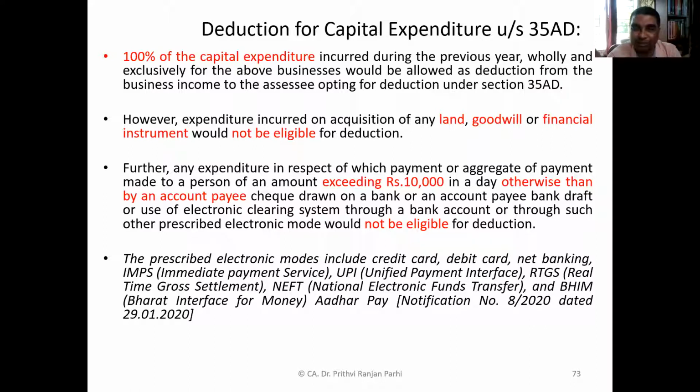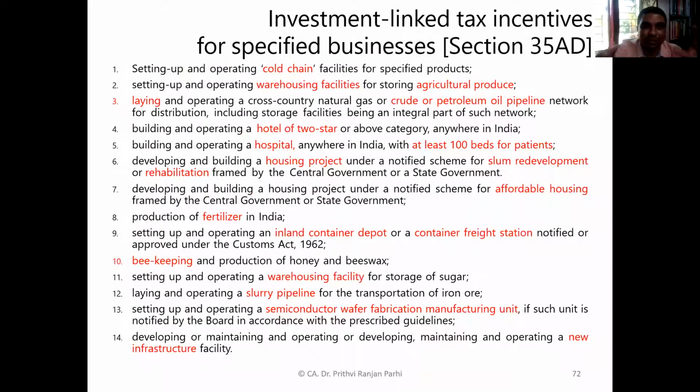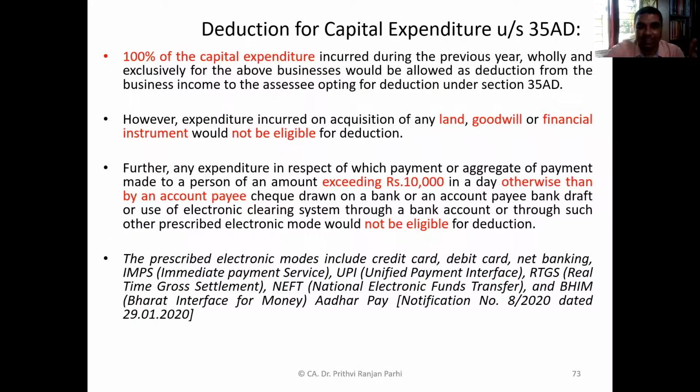If you are purchasing some equity shares, then this will not be allowed. Purchase of land will not be allowed, purchase of goodwill will not be allowed. But any other money you are spending as capital expenditure for these projects, as you can have a look at all these things, 100% of the capital expenditure will be allowed as a deduction. Is it clear to you?